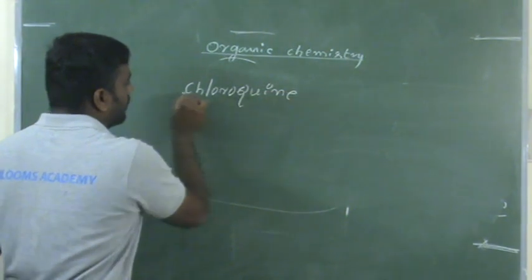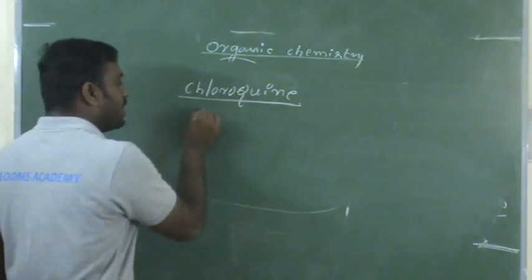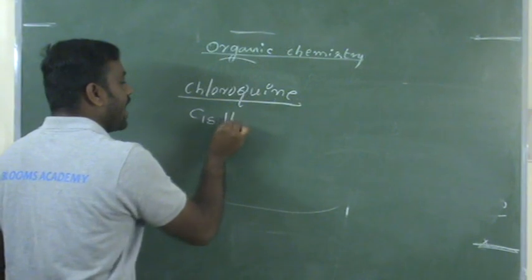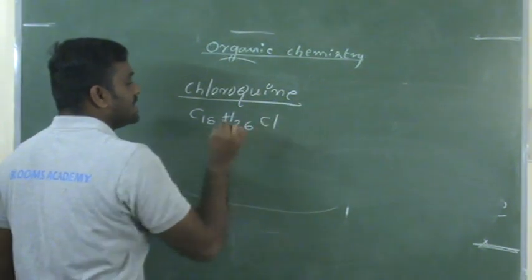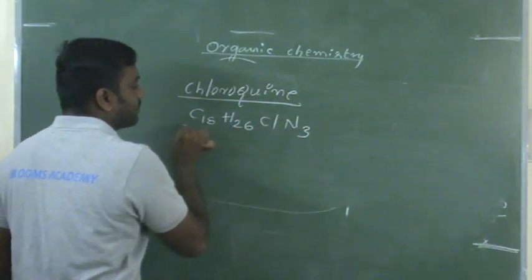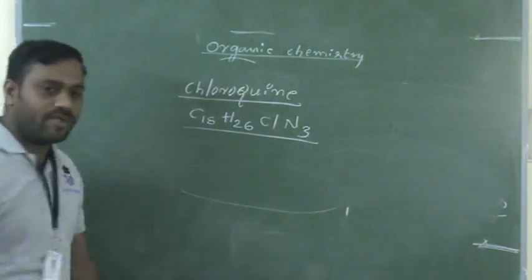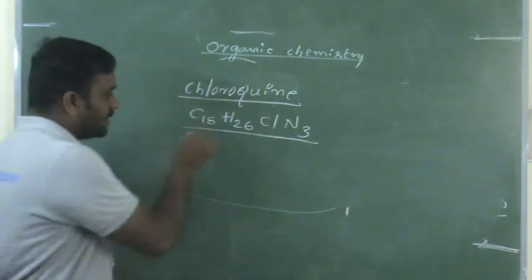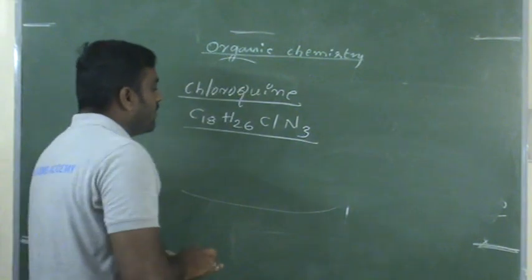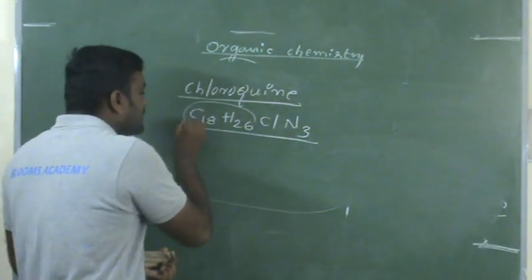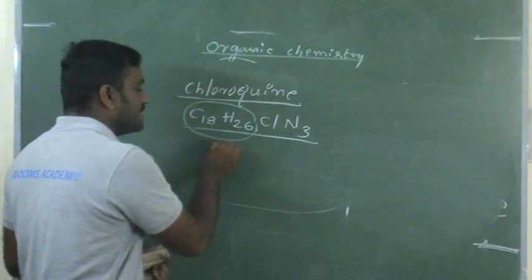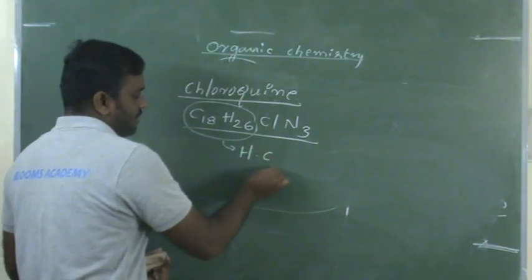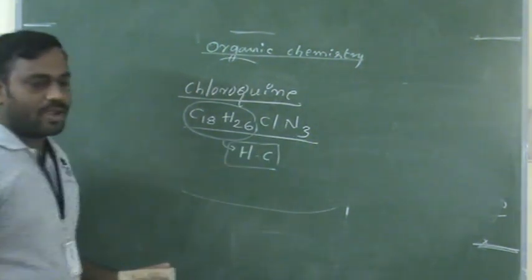The formula of chloroquine is C18H26ClN. By seeing this formula, this C18H26 is the hydrocarbon. It may be aliphatic or aromatic.